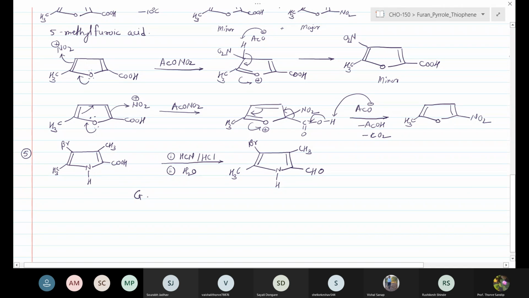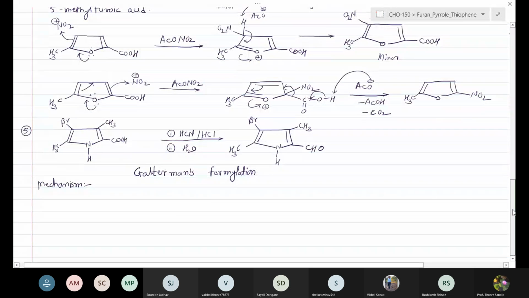Okay, this type of reaction is known as Gattermann's formylation. Okay, consider the mechanism.